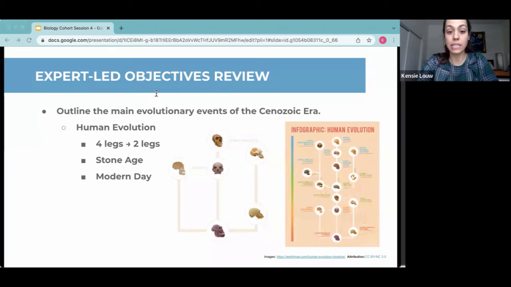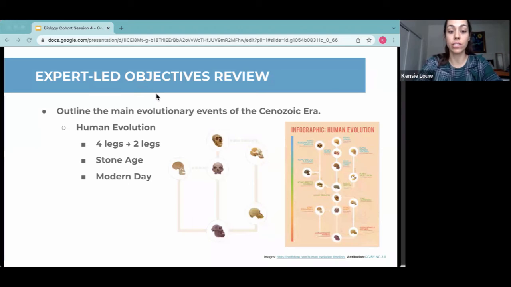Chimpanzees are humans' closest living relatives. About 13 million years ago, these creatures lived high in the trees, and that's where they found their primary food sources. But as the climate began to shift and grasslands began to spread, there were fewer trees, like in the African savanna, which is where a lot of our evolutionary history started.